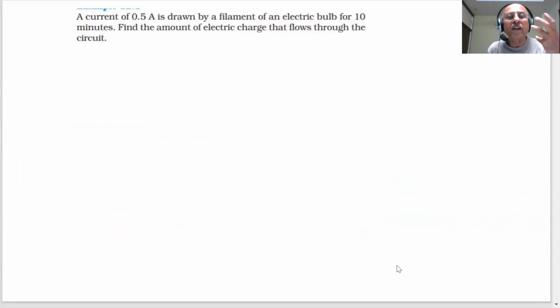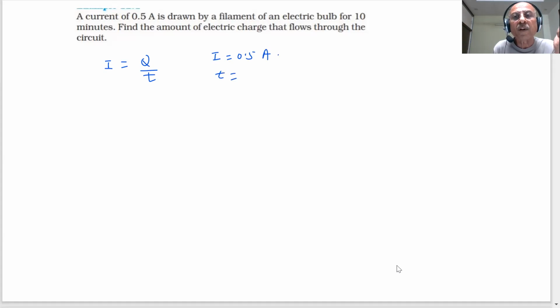We already told you everything about this, students: a current of 0.5 ampere is drawn by a filament of an electric bulb for 10 minutes. Find the amount of electric charge. You already did this question, students. I = Q/T, and I is equal to 0.5 amperes, and time is equal to 10 minutes, which means 10 × 60, that is 600 seconds, students.